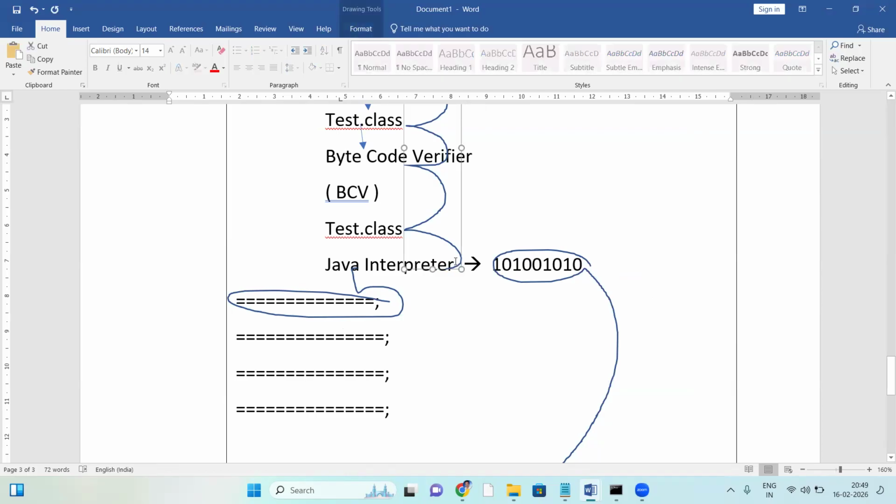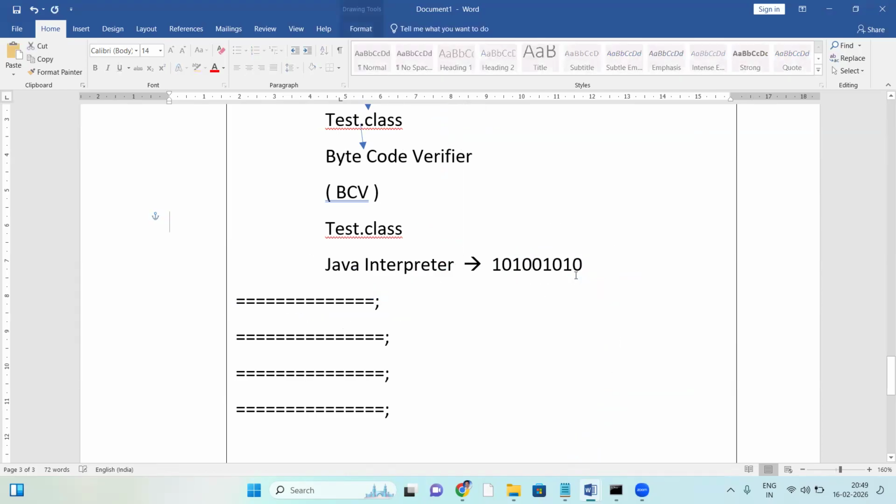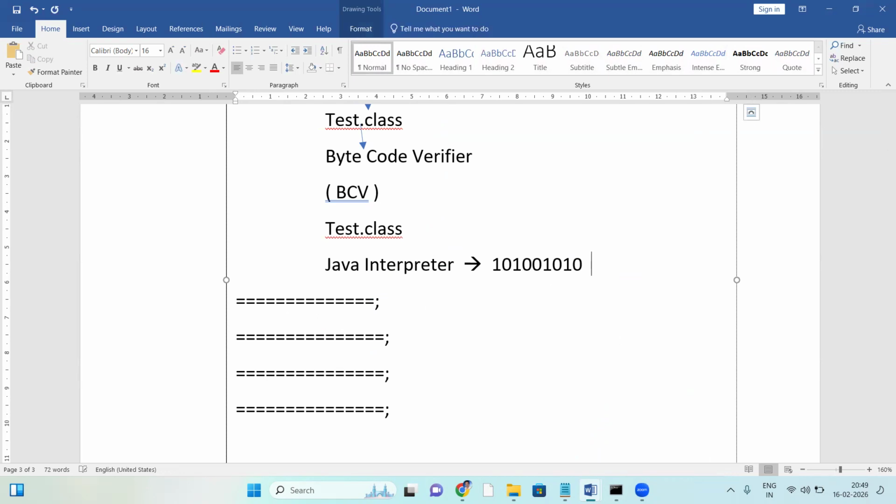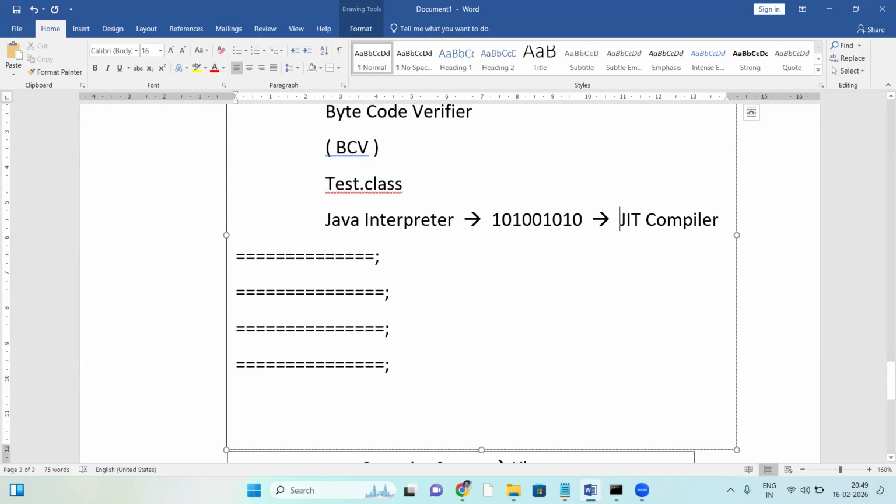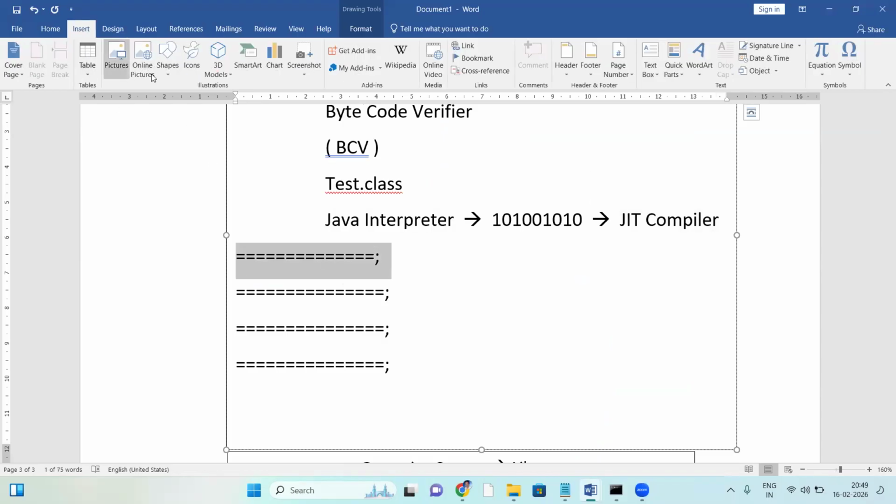So this is the first version of JVM. In the next version of JVM, the JIT compiler was added. So the next component is the JIT compiler. What is the task of the JIT compiler? In the first version of JVM, the interpreter converts bytecode to binary code. So the first task is converting bytecode to binary code, right?